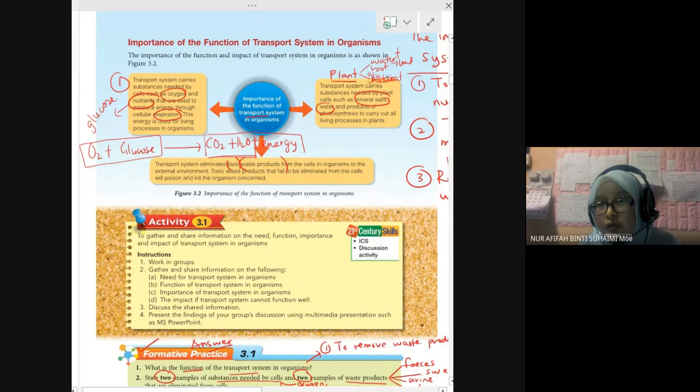Glucose is produced by the leaf and transported to the whole part of the plant until the root. The transport system in plants is reversed: water from root to leaf, glucose from leaf to root, or to the whole part of the plant.